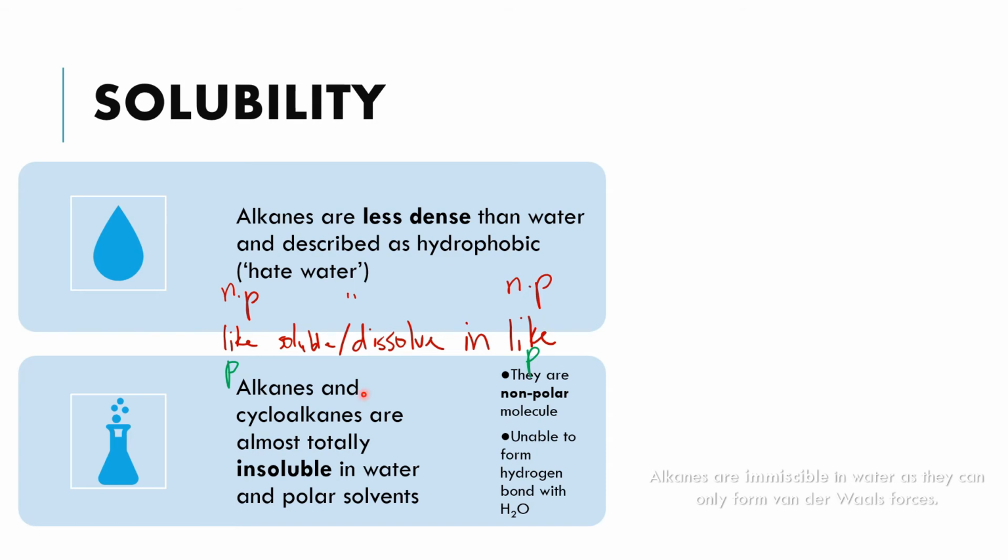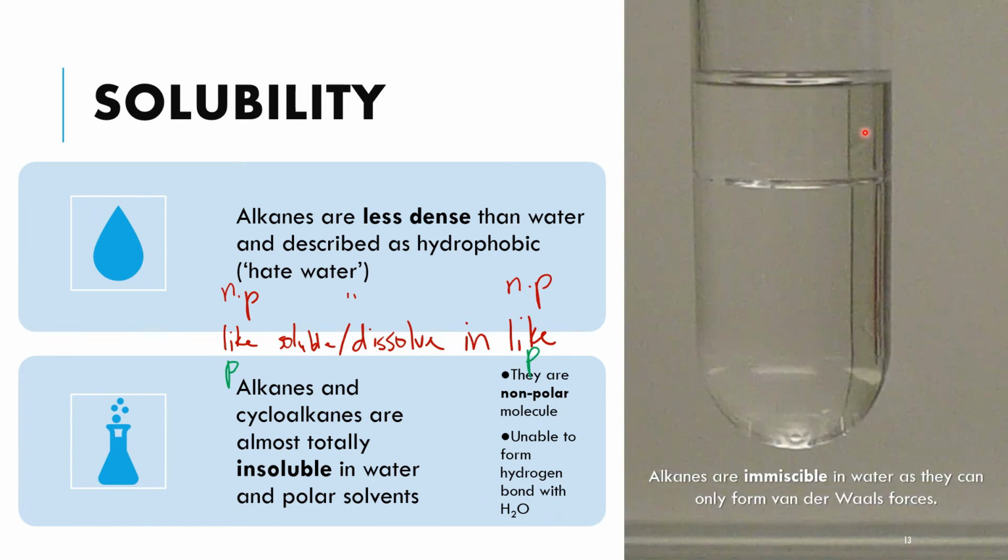So di sini apabila alkanes and cycloalkanes adalah non-polar molecule, maka non-polar definitely takkan larut di dalam polar solvent. Water juga adalah polar solvent. Okay, so that's why bila you campurkan alkane dan juga cycloalkane, you akan nampak this kind of observation.